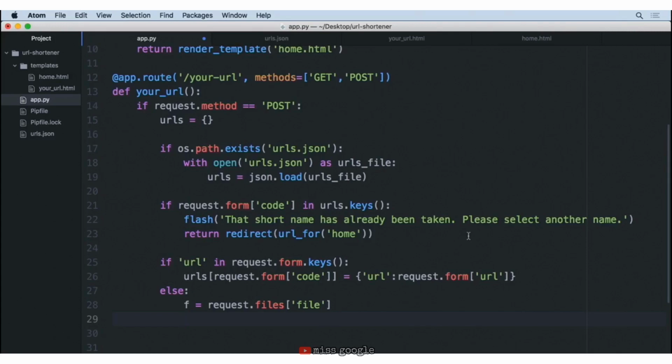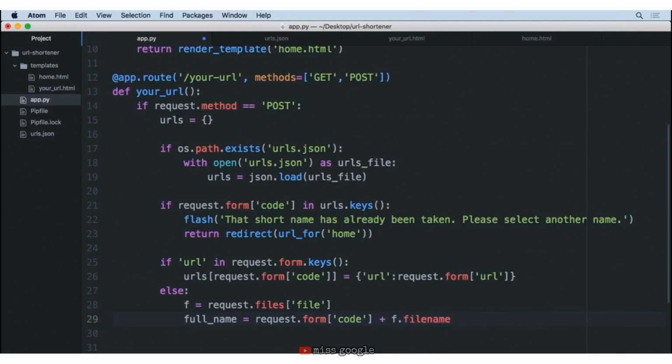So we'll go ahead and create a new variable here called full_name. This is where we're going to save that file name. And we're going to say this is equal to the request.form. And inside of there, we want to go ahead and grab whatever the code is that they've provided. And in addition to this, we want to take our file and get its file name. So we'll say dot filename on that.